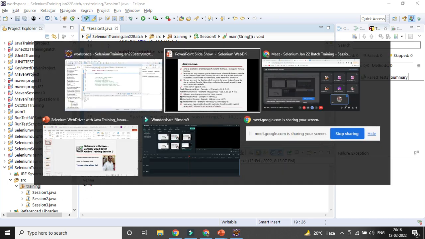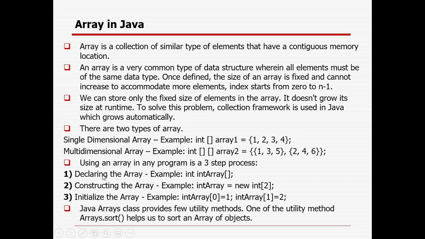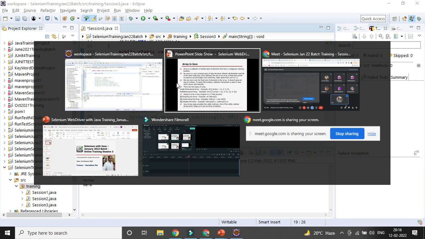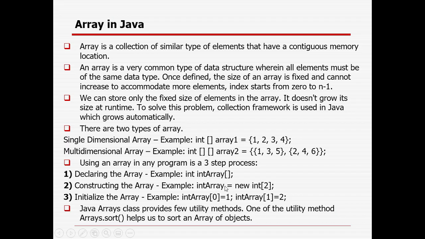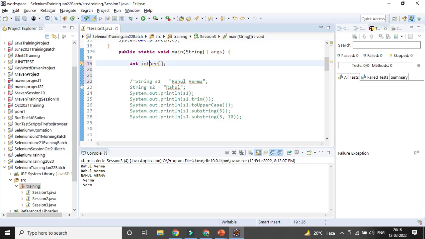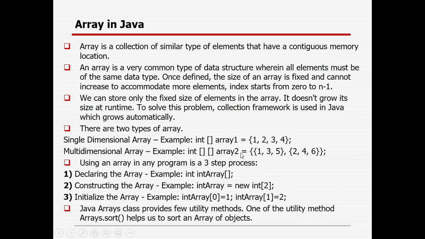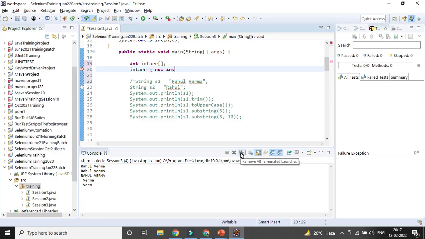So first you are declaring the data type of the array, then you are constructing the array, right? How are you constructing the array? You are giving the size of the array, right? So here you give equal to new, and then you can give the size. Suppose it's 5, right? So the size of the array will be 5. So 0 to 4, 0, 1, 2, 3, 4, right?